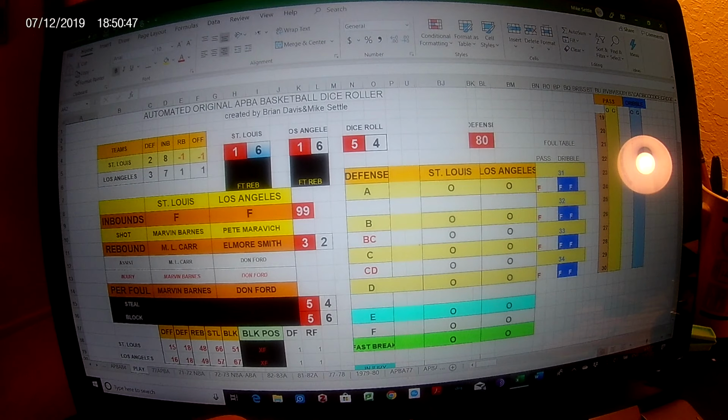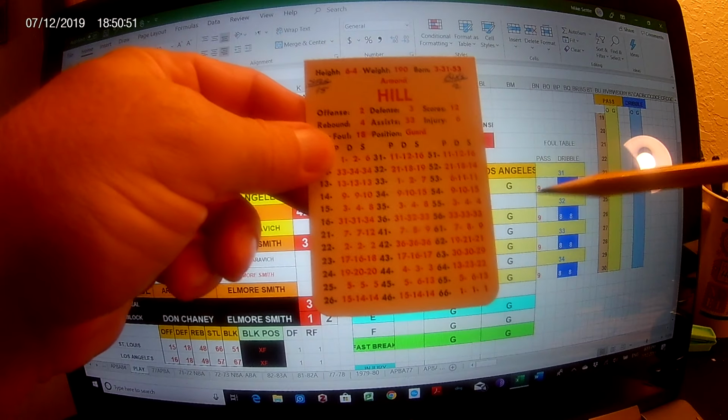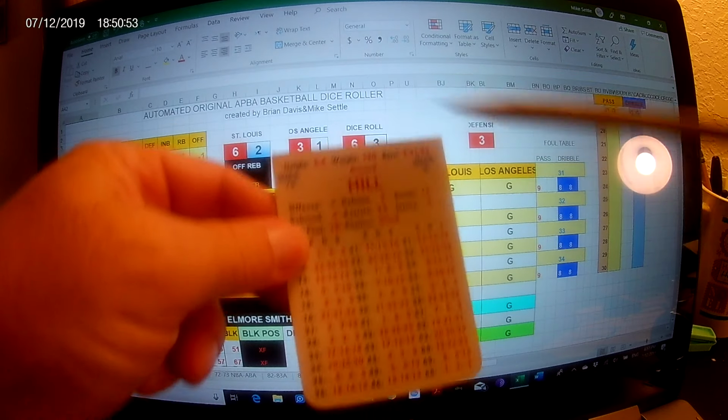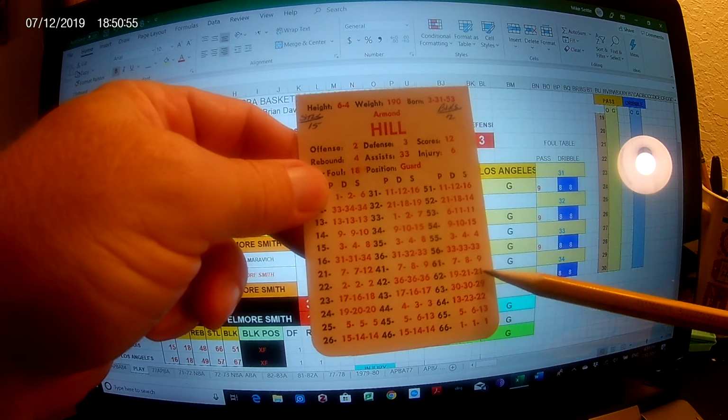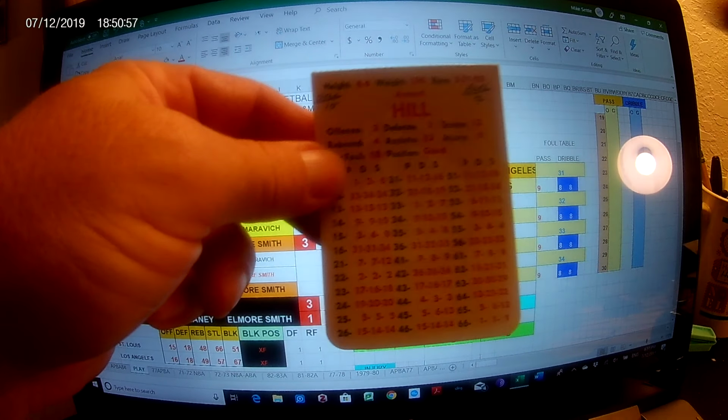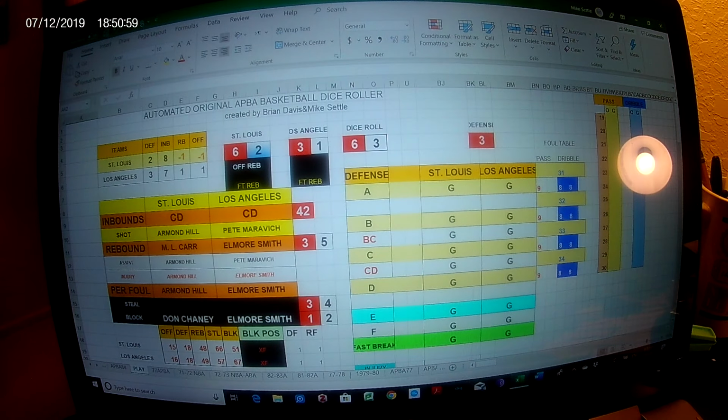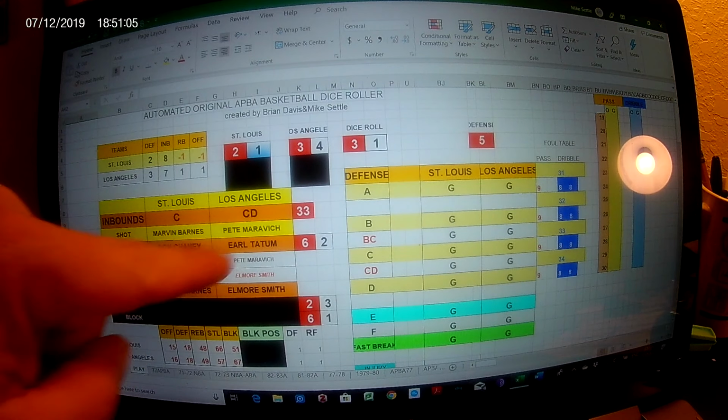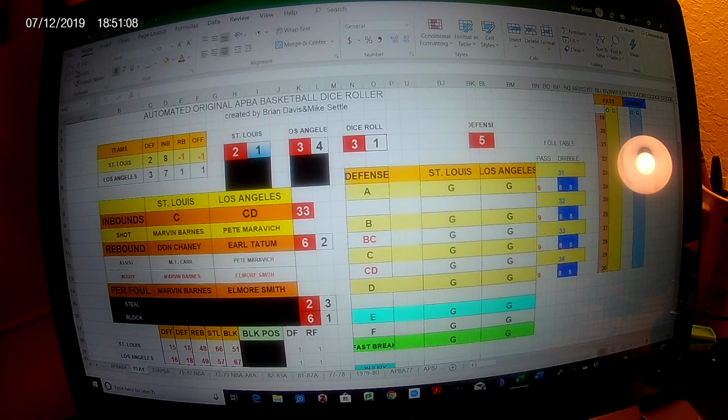Armand at the line for 1 in the bonus. Not a good free throw shooter, and he proves it by missing. A 62 is a 21 on his shot. 1 through 16 is good, so he misses the front end of the 1-and-1. Missed a chance to extend this lead, the Spirits did. Rebound now goes to the Lakers. Earl Tatum has the rebound. I'm marking this down. Tatum's going to take it.